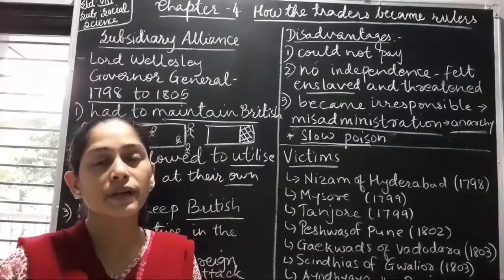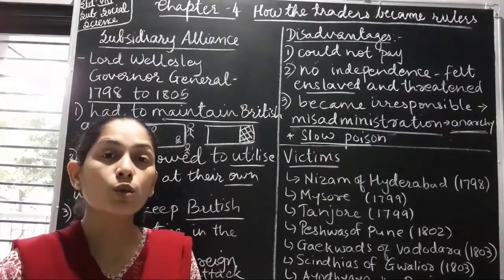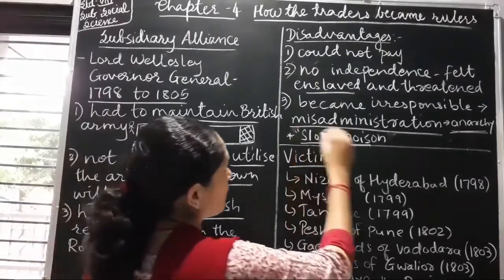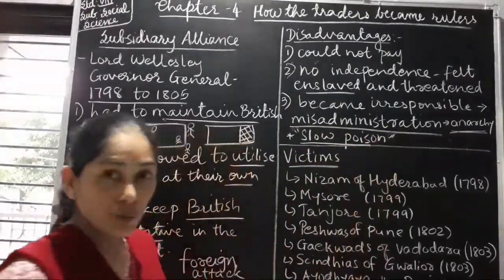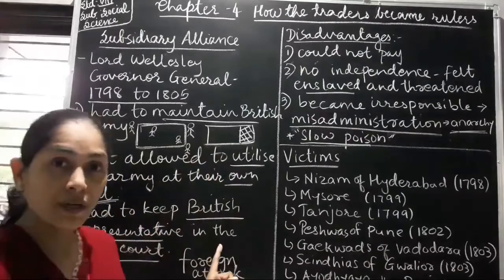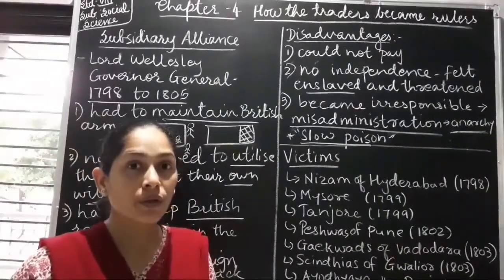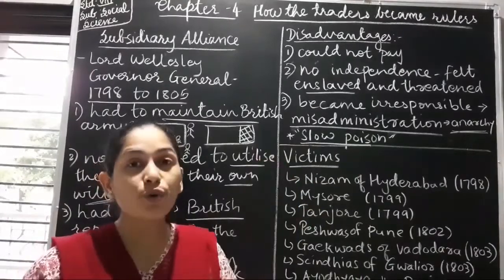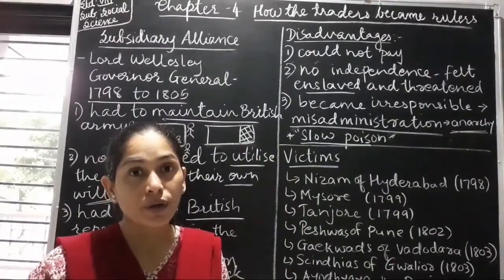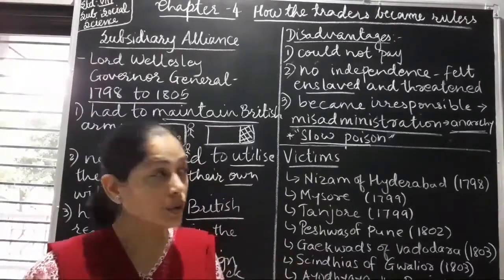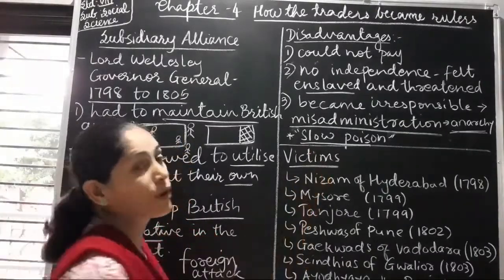Now this subsidiary alliance proved to be a slow poison for the Indian rulers. Slow poison means the Indian rulers who accepted this subsidiary alliance were destroyed slowly and gradually. Okay, there was no sudden downfall of the Indian ruler, but they came to know that they were trapped in this. So this proved to be a slow poison.